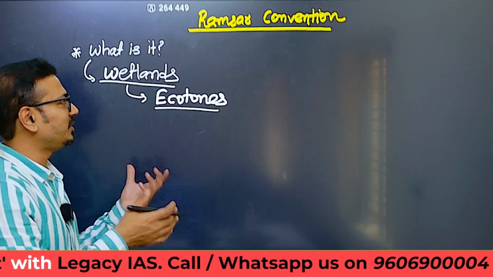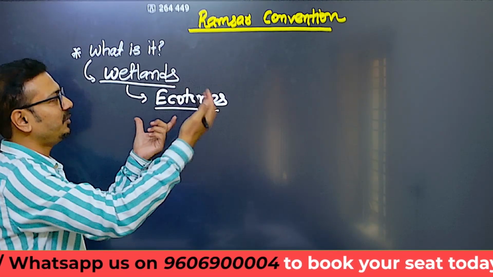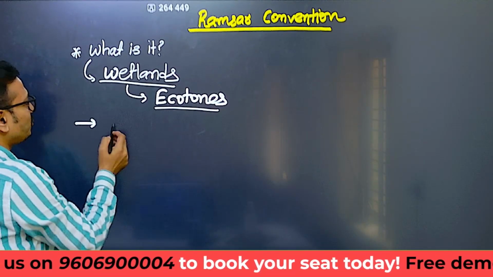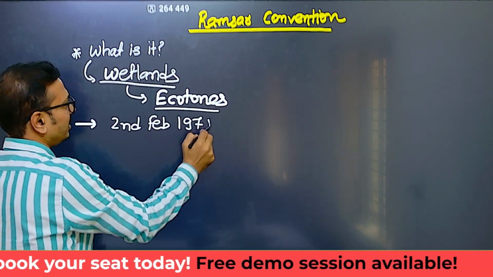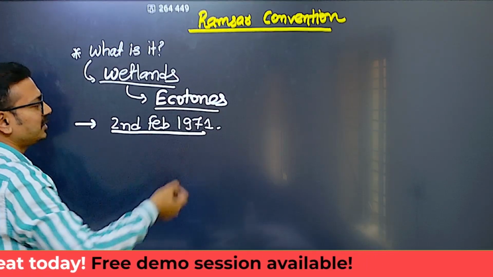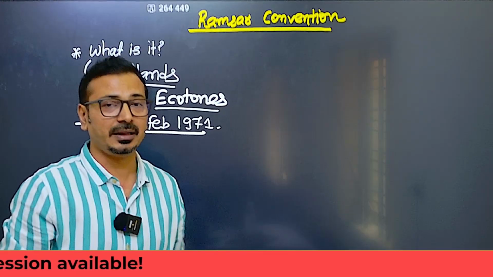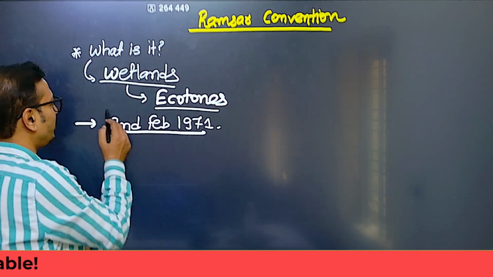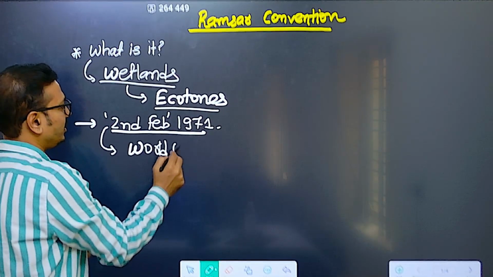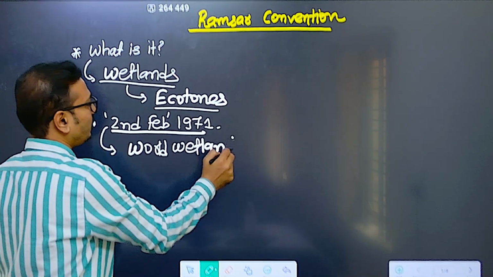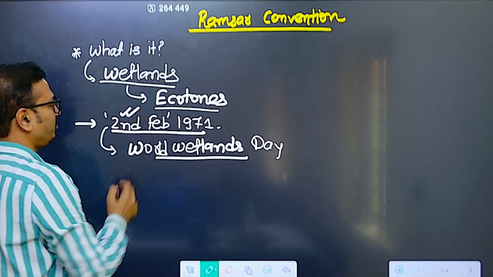Now, to conserve these highly productive ecological systems, this Ramsar Convention has been signed. It was opened to signature on 2nd February 1971 in Ramsar city. Ramsar city is located in Iran, and this 2nd February is why it is also celebrated as World Wetlands Day. So remember this 2nd February, it can be important for your prelims examination.